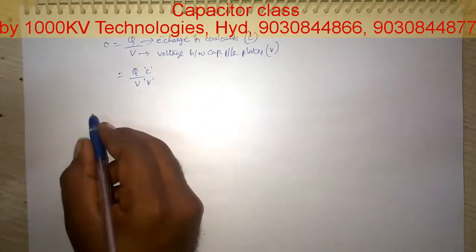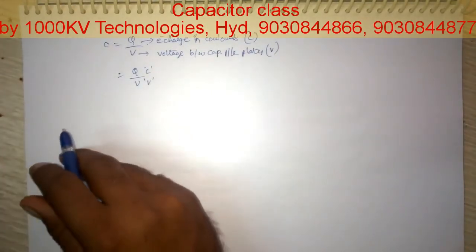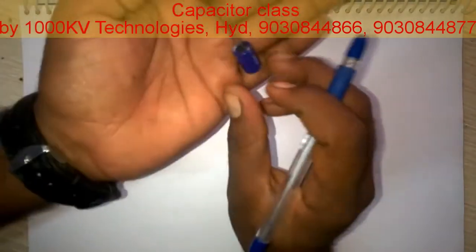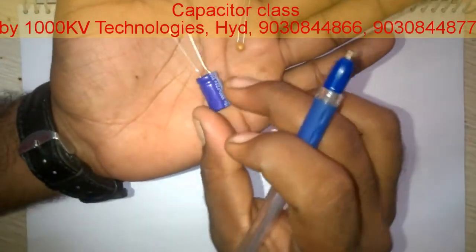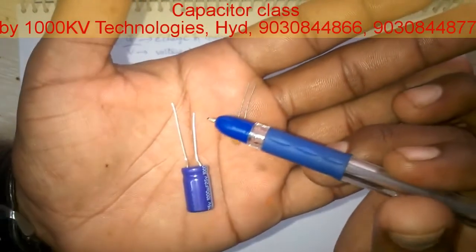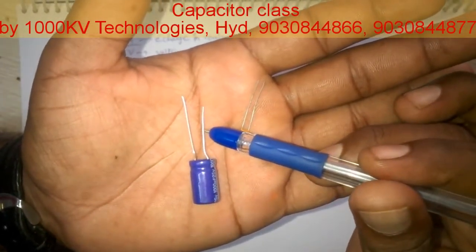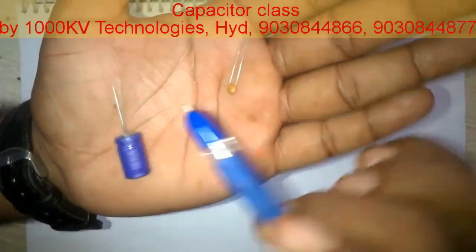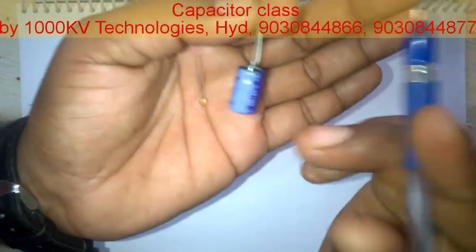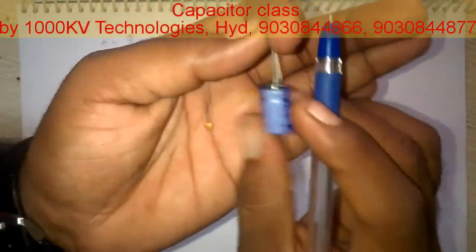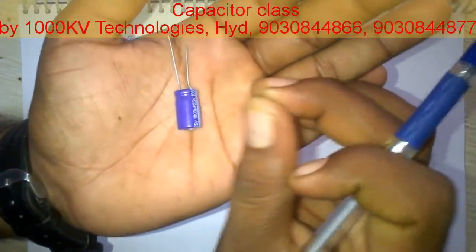And normally we have different ratings on a capacitor. When you take a capacitor, these two are polarized capacitors which have polarities. When you look at this, the long lead is the positive one and the short lead is the negative one. This is also indicated with a band: the band indicates the negative.